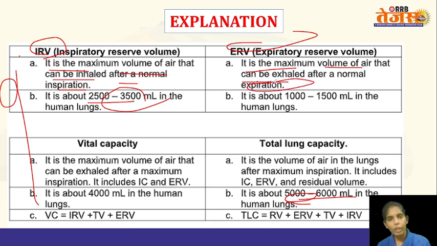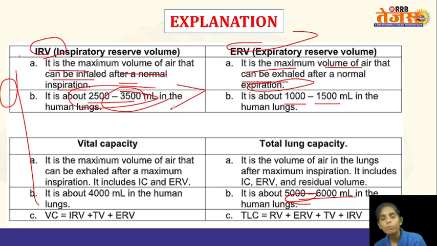So when we exhale the air normally, what is the volume of air that we can exhale with some energy, with some force? It is about 1000 to 1500 ml. Always remember one thing: inspiration is an active process. That means if we have to inspire air, we have to apply more energy, whereas expiration is not an active process. We don't need as much energy as we required for inspiration. So that's why the inspiratory reserve volume is always higher than the expiratory reserve volume.